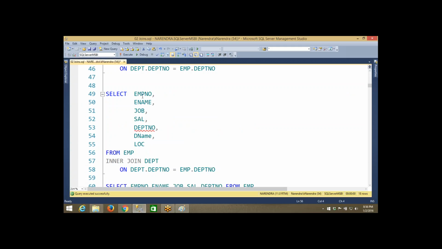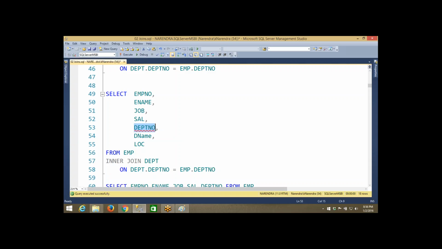Whenever I write the employee number column, it will check in the employee table and the department table. Why is it searching in the two tables? Because you have not mentioned the table. You have just mentioned the column name, but you have not mentioned from which table you are expecting that column. Even though you have not mentioned the table name, if the column is available uniquely in one table, that is the reason it is directly retrieving. But for the department number column, that will not work.